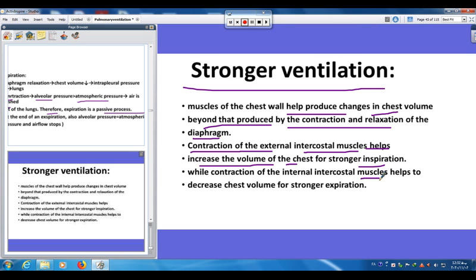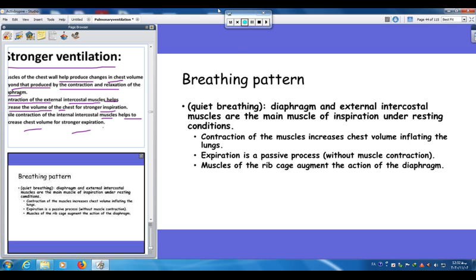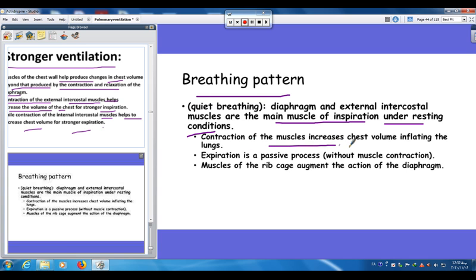Internal intercostal muscle helps to decrease chest volume for forced expiration. Breathing pattern, or respiration pattern, in quiet breathing: the diaphragm and external intercostal muscles are the main muscles of inspiration under resting conditions. Contraction of the muscle increases chest volume, flattening the diaphragm. Expiration is a passive process without muscle contraction. The muscles of the rib cage augment the action of the diaphragm.